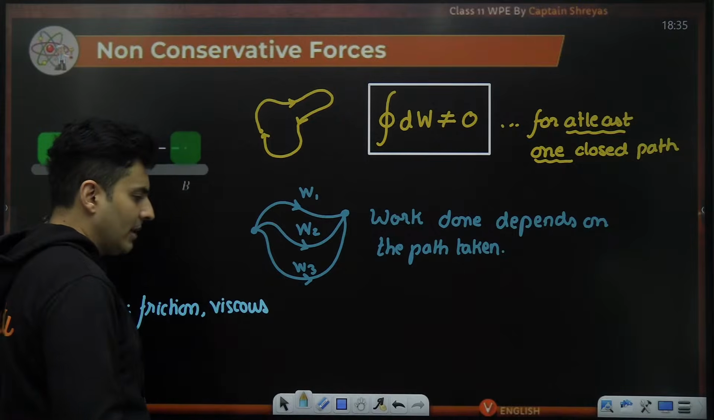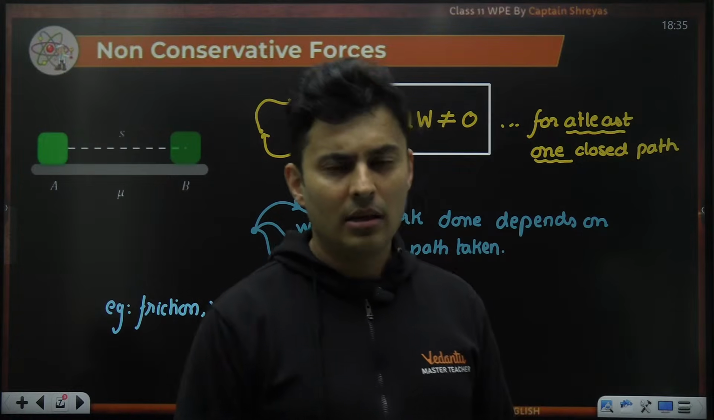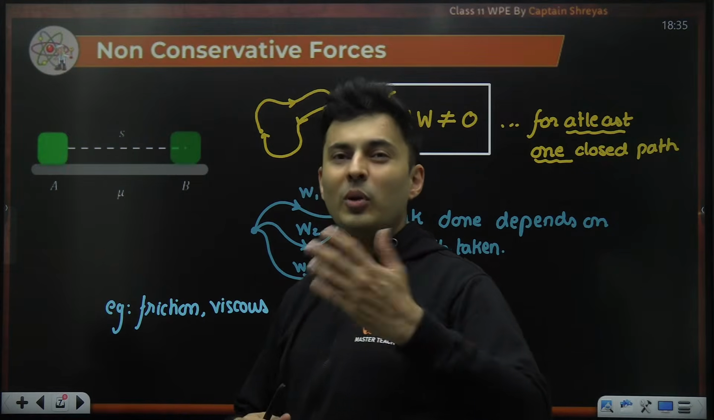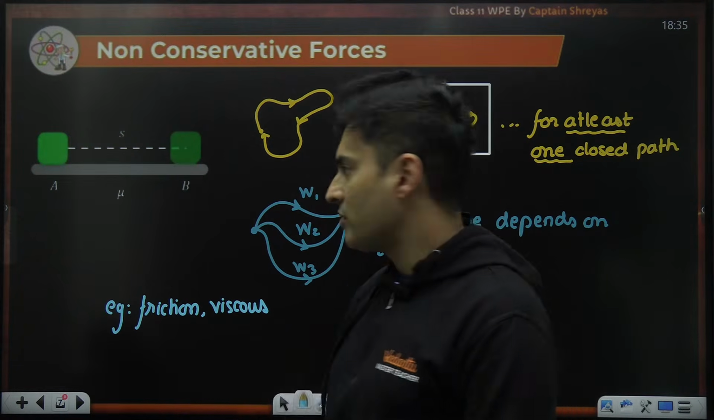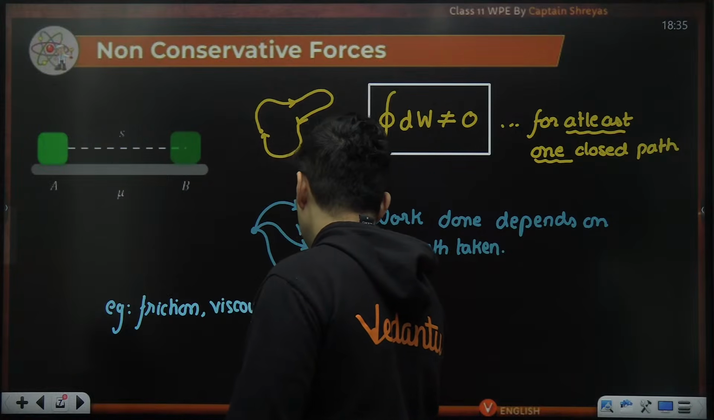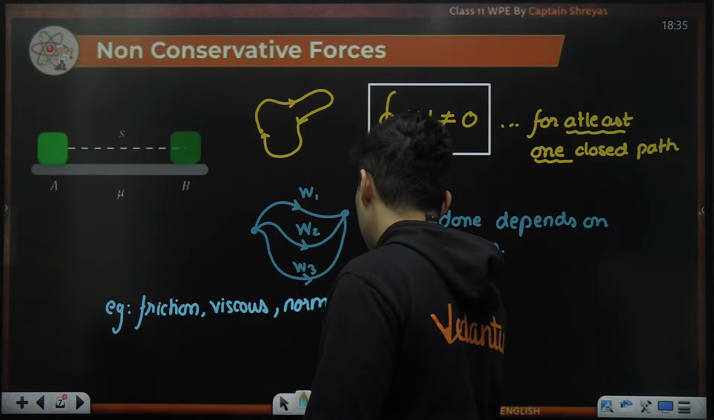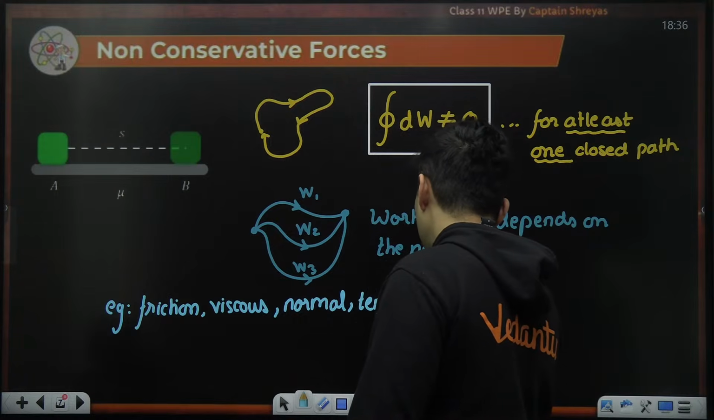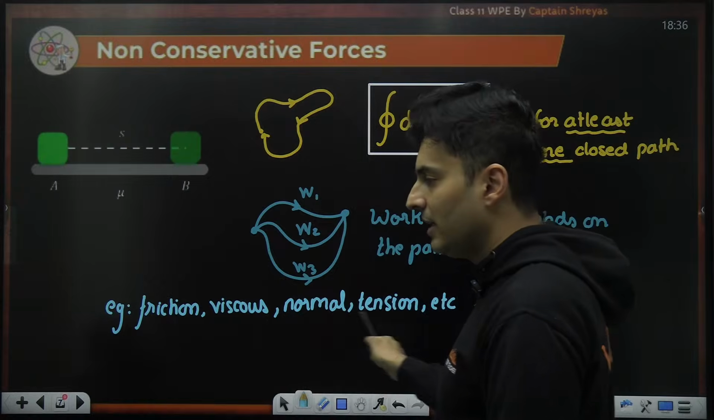Viscosity is a separate chapter, a separate topic in physics, which we'll be learning later on. Air resistance, or fluid resistance, that is viscous force. Even the normal force, or even the tension force, all these are basically non-conservative in nature. These are evil villains.